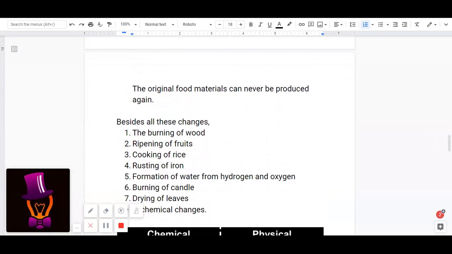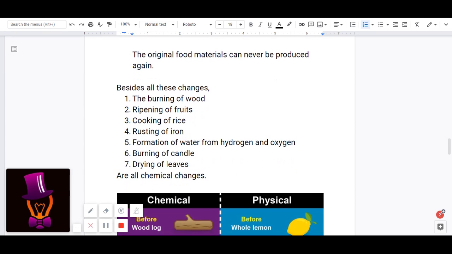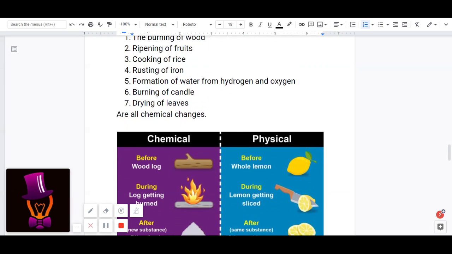So, besides all these changes, the burning of wood, ripening of fruits, cooking of rice, rusting of iron, termed as corrosion, which is because of oxidation reaction, we'll learn it soon. Formation of water from hydrogen and oxygen, which we just saw. Burning of candle, drying of leaves. These are all chemical changes.